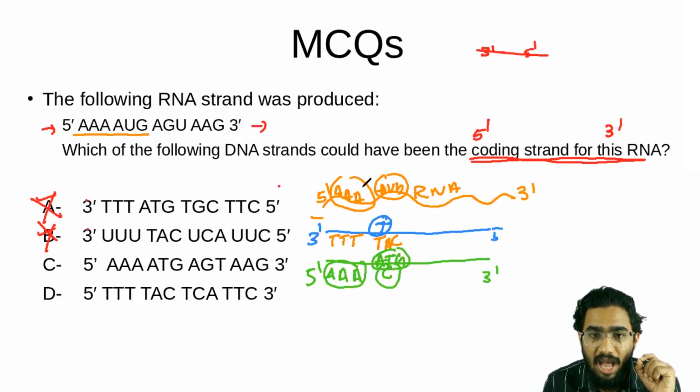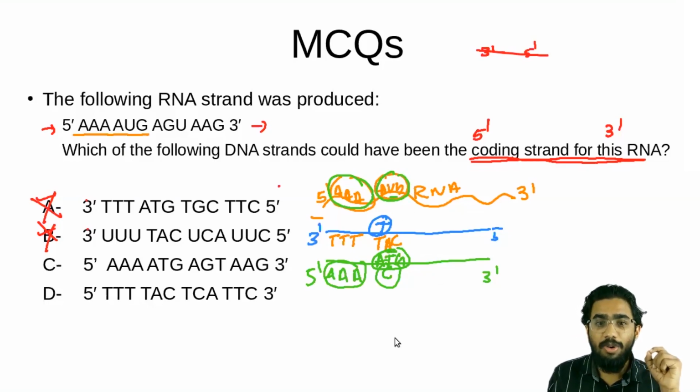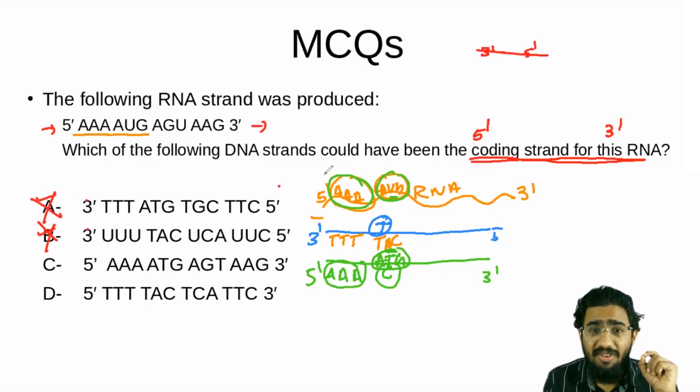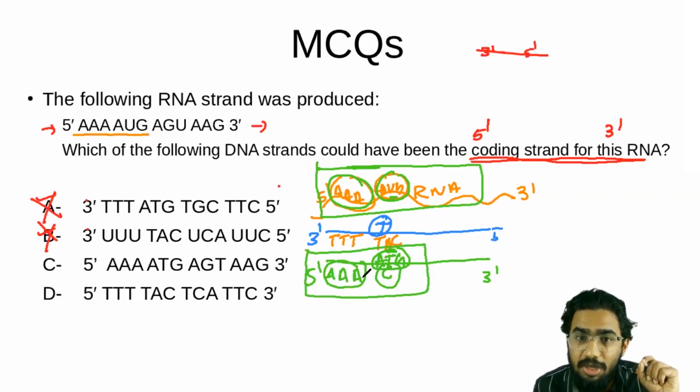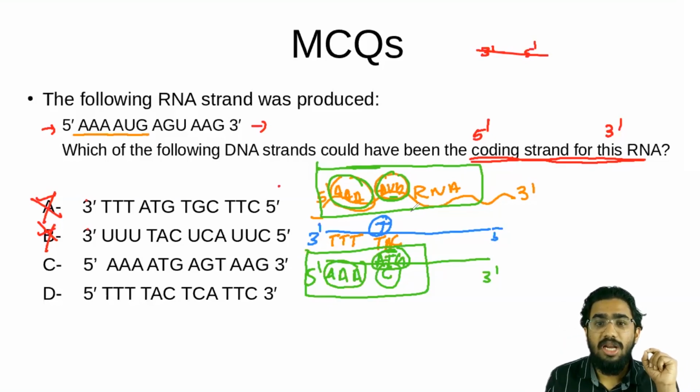What is the sequence of the RNA? RNA was having AAA and AUG. The only difference is that the T is converted into U here. So what you have to understand from here is that whatever sequence of RNA is produced, the same sequence will be present in your coding strand also. That's why it is known as the coding strand. It will be looking similar to the RNA.